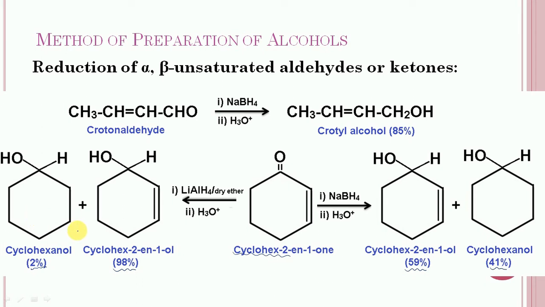Since lithium aluminium hydride has a relatively stronger tendency for reduction at the carbonyl group, the predominant product in this case is formed by the reduction of the carbonyl group, which is the main product.